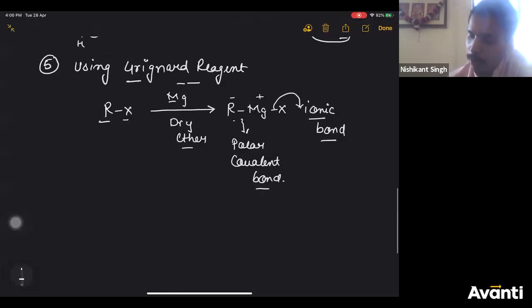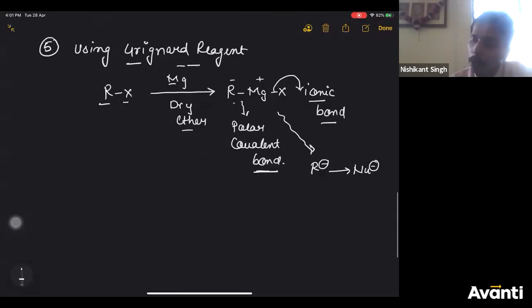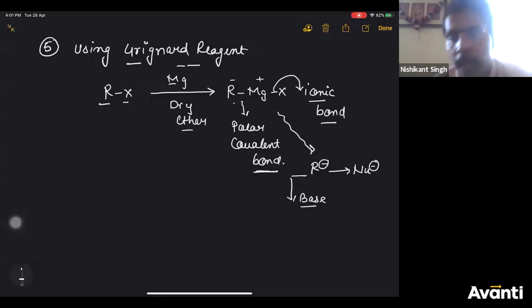So now, if you see this polar covalent bond, again, Grignard reagent also has the same function as I told you. It can give you R minus. Now, R minus, as I told you, can act as a nucleophile and give nucleophilic substitution reaction, or R minus can act as a base. When R minus will act as a base, when you treat it with any species which can give H plus ion. That means if you treat it with acidic species, R minus will act as a base.